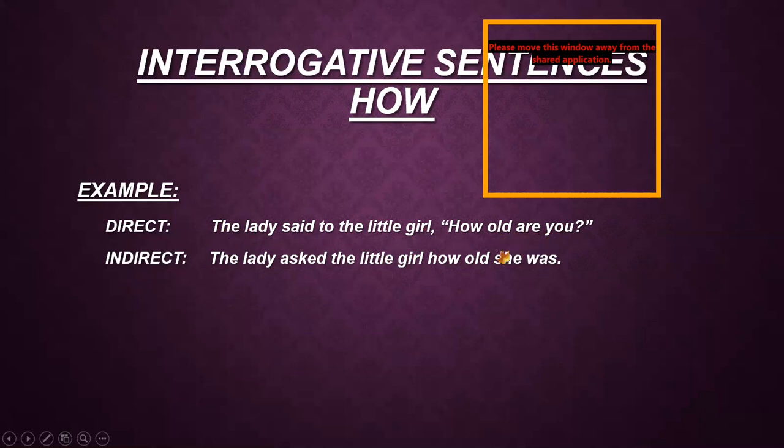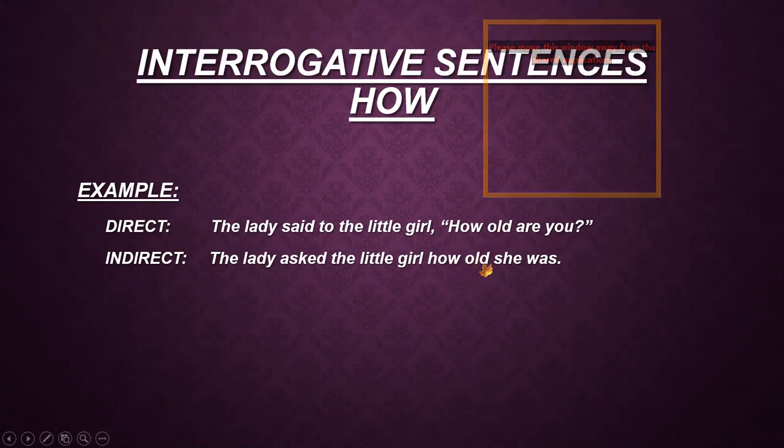How she was old, if we make the sentence, it is not looking nice. So how old, because we are asking about the age, and then we come to the subject, that is you. It is related to the second person, so it is related to the little girl. So we change it into she, and are, because it is showing present tense, we convert it into was, to convert it into past tense. Then we add a full stop at the end. Now the sentence becomes: The lady asked the little girl how old she was.